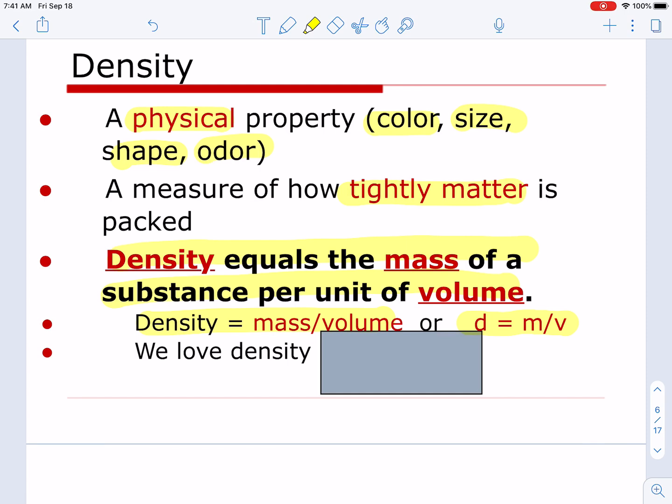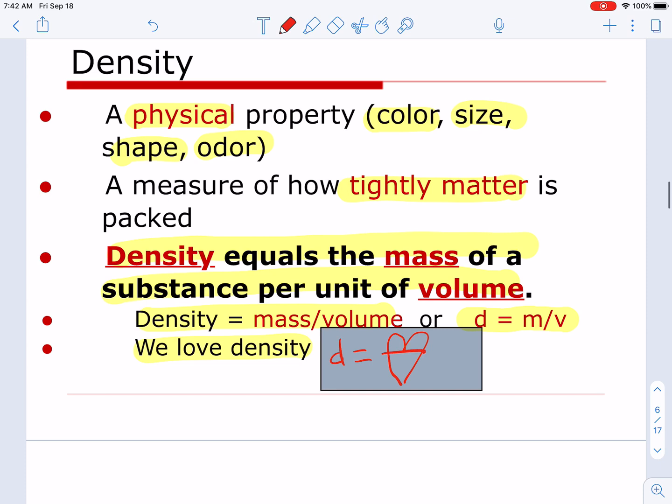Another easy way to remember density is that we love density. And so you can think of density as the following. Density equals a big heart. That's not the prettiest heart, but there we go. We have the M on top and the V below. Just an easy way to remember those equations.